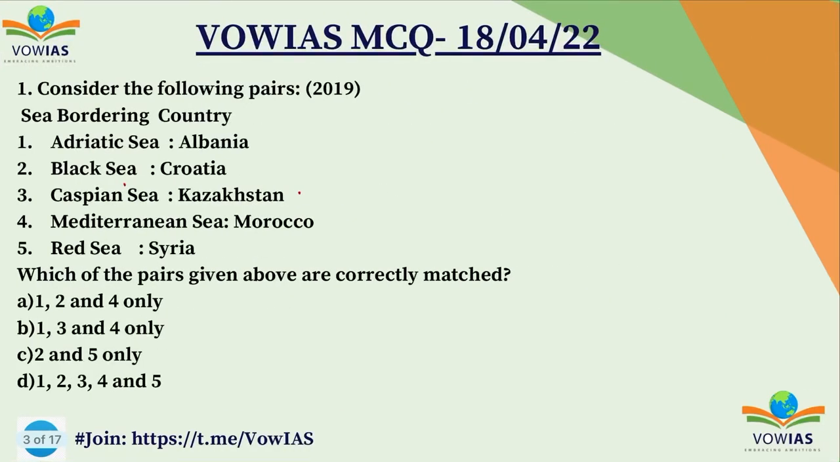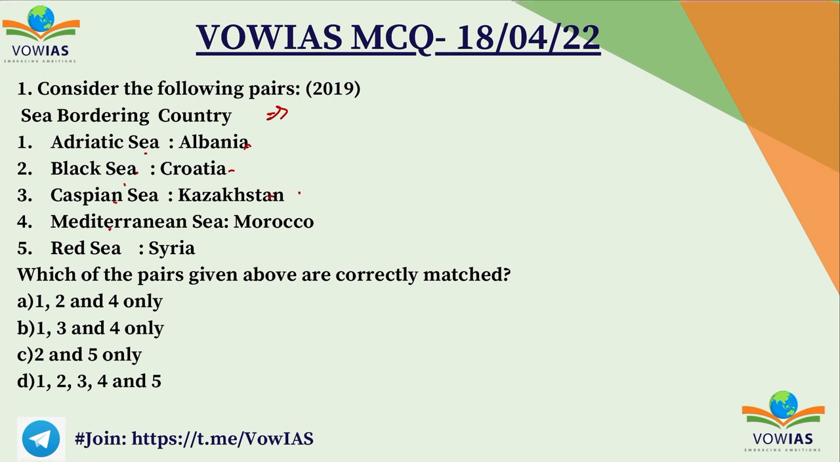Let's look at the first question. It's a previous year question. The seas and their bordering countries are given and we have to choose the correct ones which are paired correctly. First one, Adriatic Sea, Albania. Second one, Black Sea, Croatia. Third, Caspian Sea, Kazakhstan. Fourth one, Mediterranean Sea, Morocco. Fifth one, Red Sea, Syria. You have to choose the correct options.